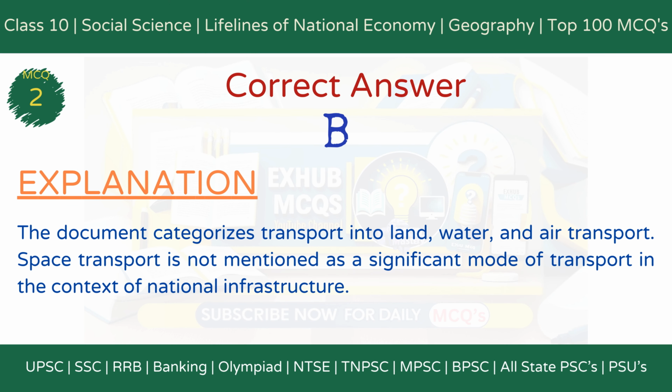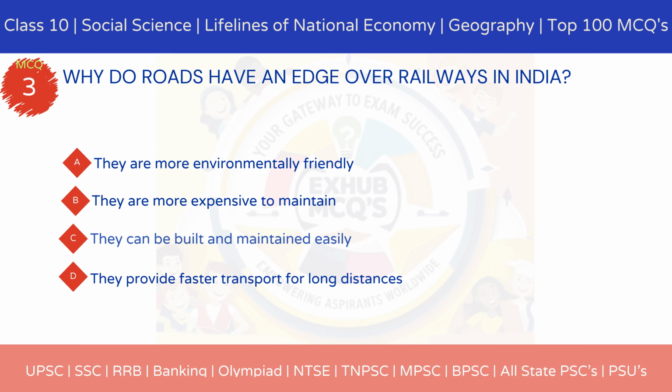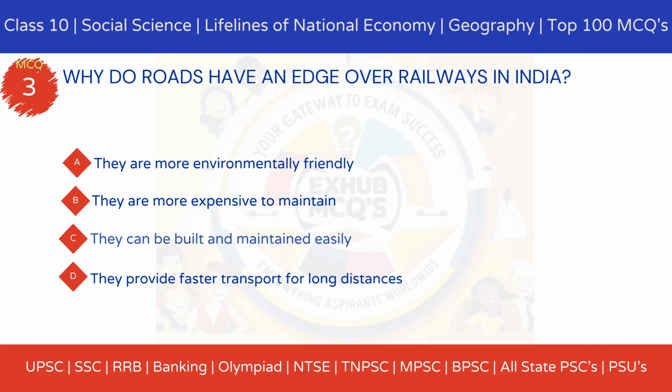The correct answer is option B, space transport. Explanation. The document categorizes transport into land, water, and air transport. Space transport is not mentioned as a significant mode of transport in the context of national infrastructure. MCQ 3. Why do roads have an edge over railways in India?